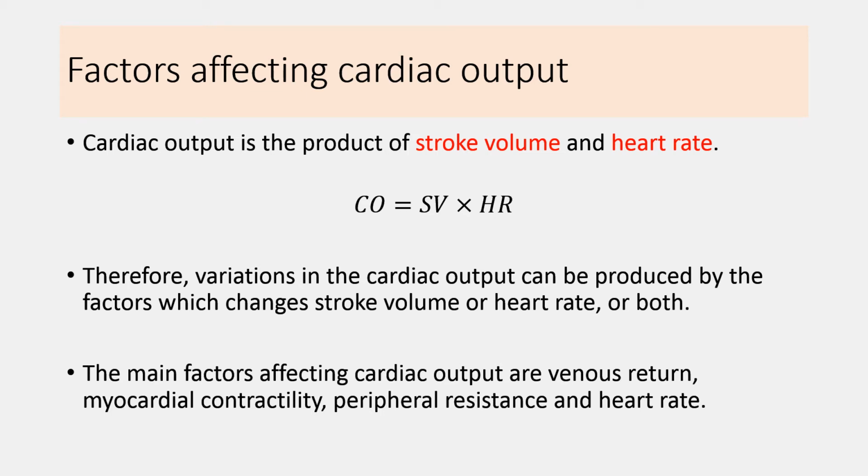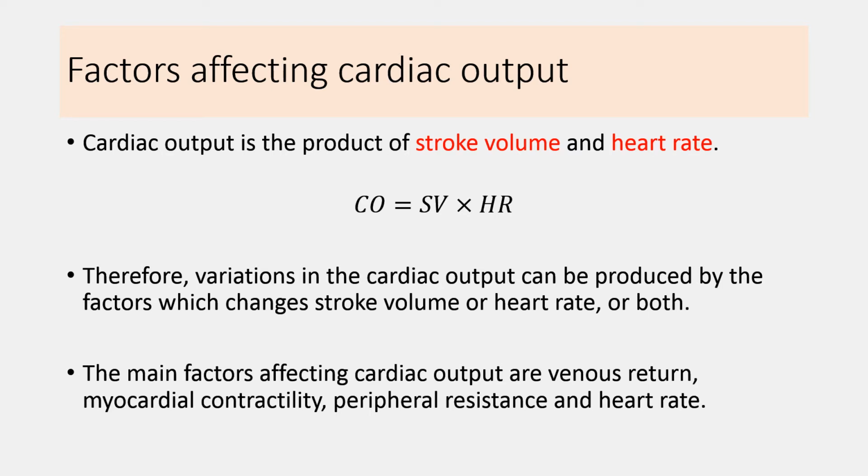Let's understand factors affecting cardiac output. As you have learned in the previous lecture, cardiac output is the product of the stroke volume and the heart rate. Because stroke volume is the amount of blood that is ejected by each ventricle per beat, and when we multiply it with the heart rate or the cardiac cycles per minute, it gives the amount of total blood flow by both the ventricles per minute.